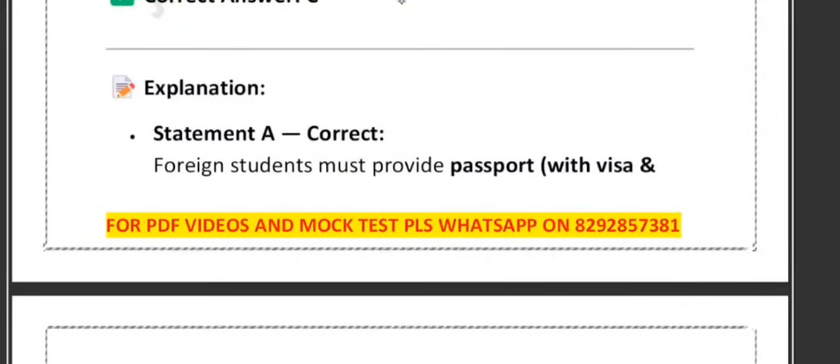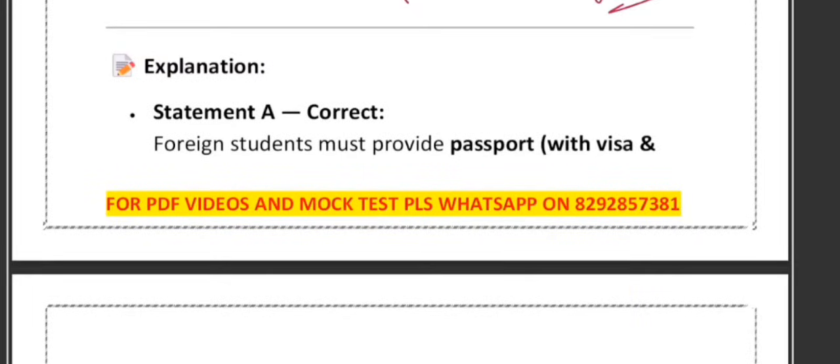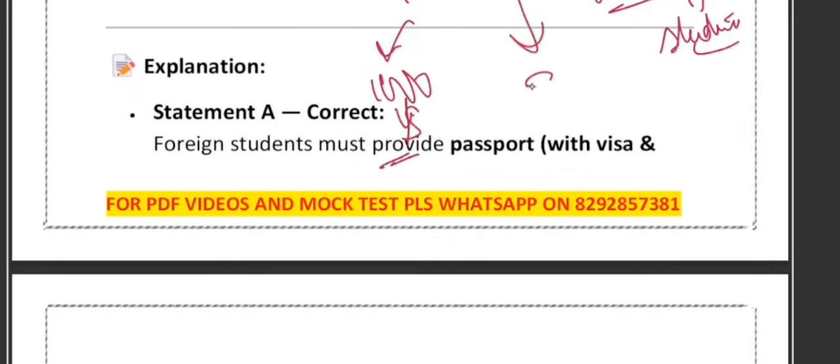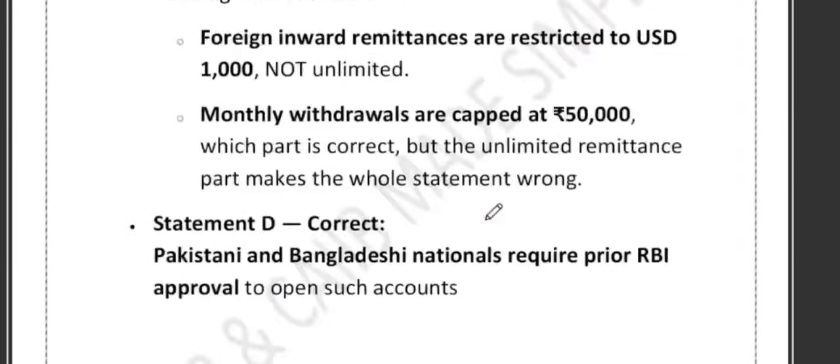So here is one trick to remember it: the 1 to 50 rule for a student. Friends, this is called the 1 to 50 rule for a student. So what does it mean? Before address verification, 1 means $1,000 maximum foreign remittance, and 50 means a 50,000 rupees withdrawal limit. So this is the limit. Please remember it. Now friends, let's have a look at the next question that we have.